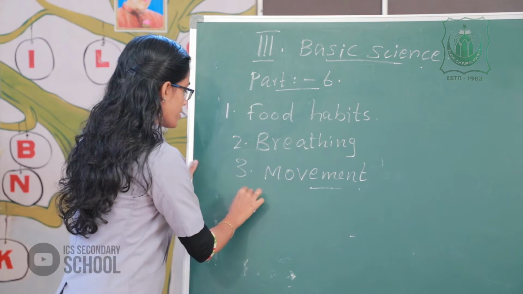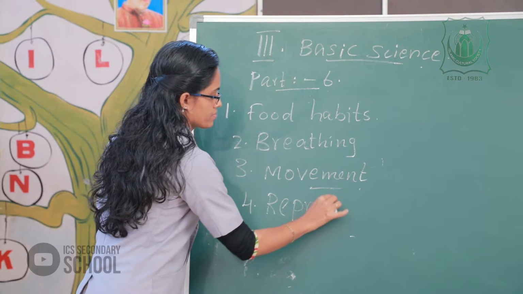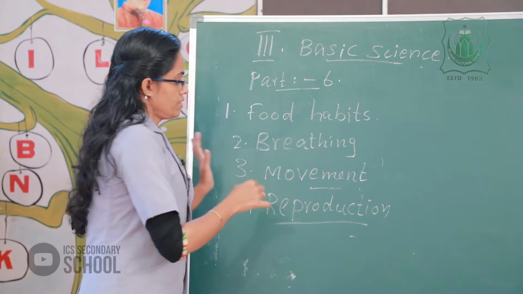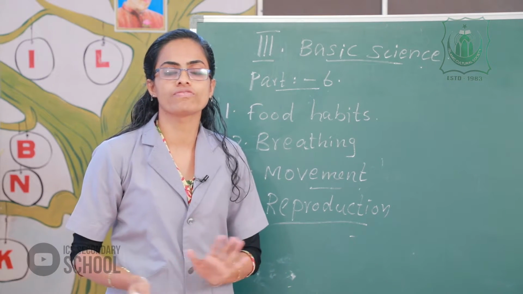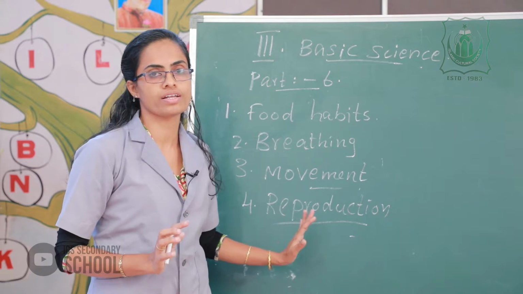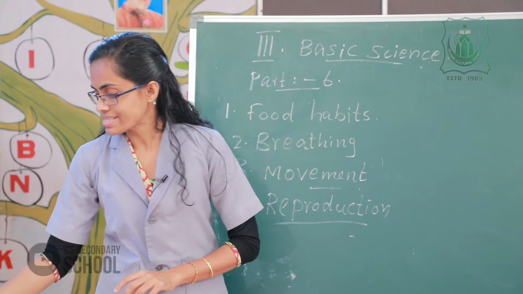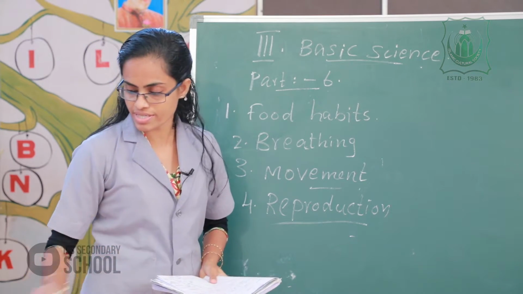The next one, reproduction. Reproduction is the process of producing young ones. Reproduction takes place in two ways. Please listen to me.